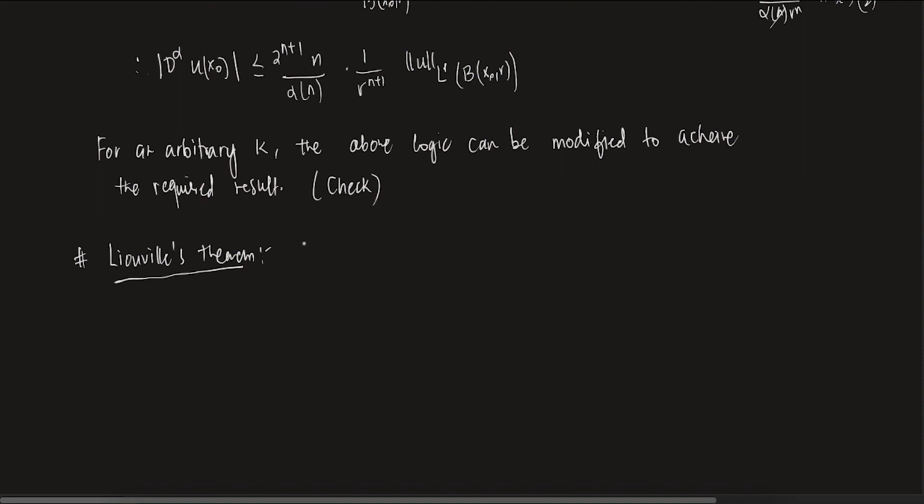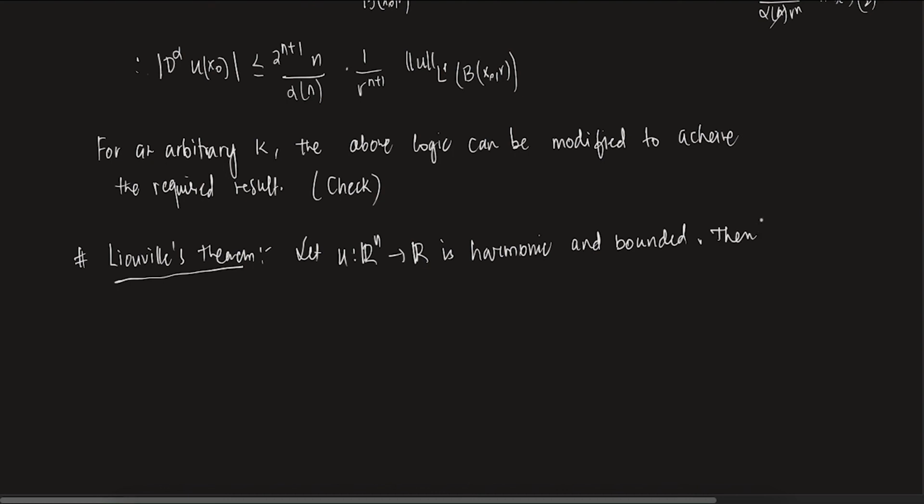So let u from Rn to R be harmonic and bounded. Is this clear? So I am starting with a bounded function which is harmonic on Rn.